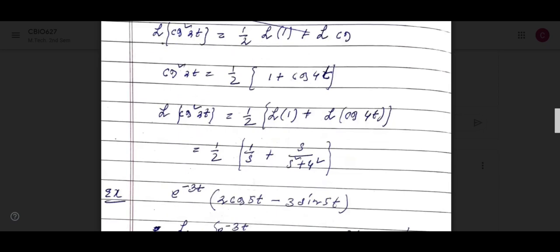Basically, you have to integrate 0 to infinity e to the power minus st into 1 dt, and 0 to infinity e to the power minus st cos 2t dt. Half you can take common. So using the property, we can write half of Laplace transform of 1 plus Laplace transform of cos 2t. Can you write?